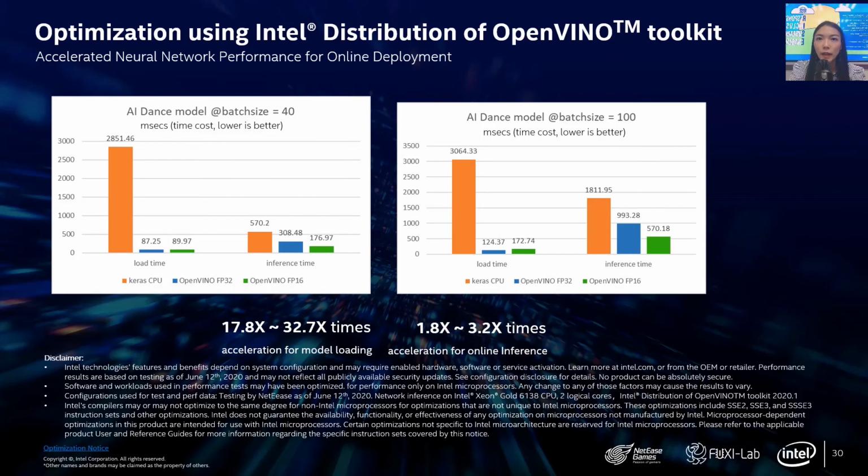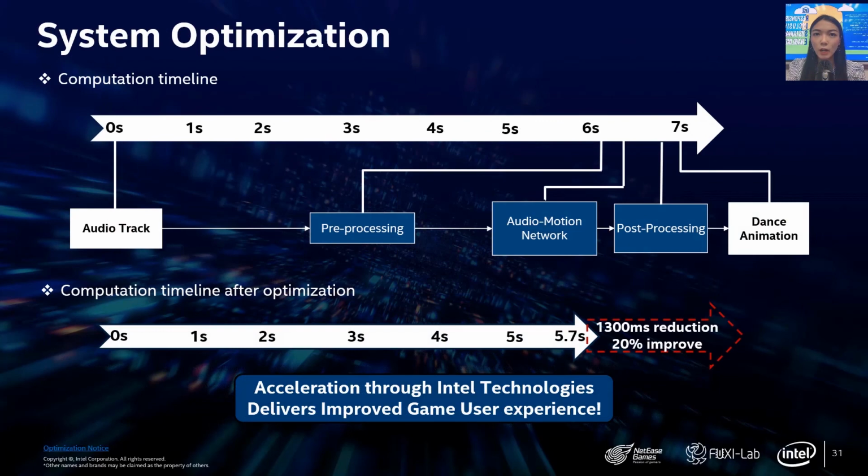The loading time acceleration makes developers start the server much faster. The inference performance improvement also reduces the latency from the client side. With all the optimization above, we got a 1,300 millisecond reduction, with 20% improvement for each response, which brings better game user experience.